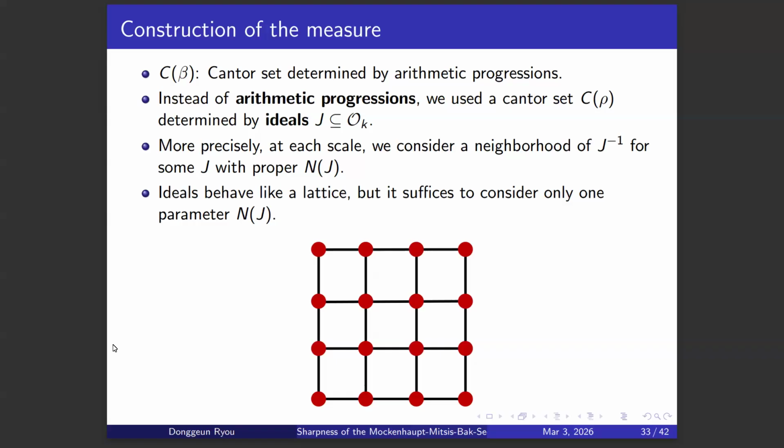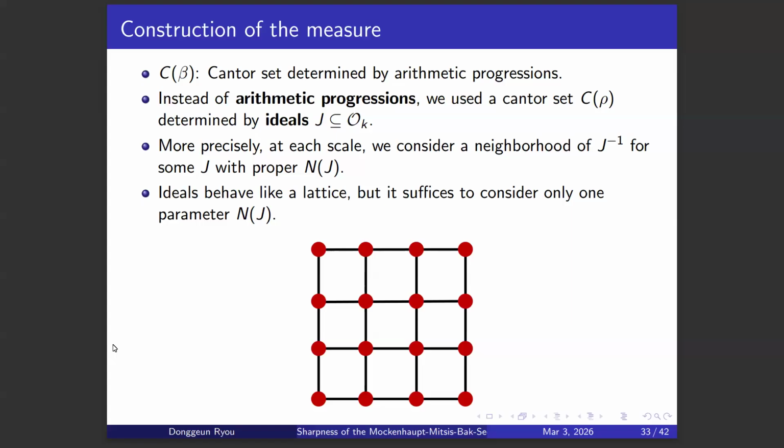Because when you consider a lattice in R^d, there are more parameters to think about. For example, let's say the axes of the lattice are parallel to x and y. Then we need to think of the common difference between elements on the x-axis, and the common difference between elements on the y-axis, and they don't need to be equal. Also, when you have just a lattice, the angle between axes may not be exactly a right angle.